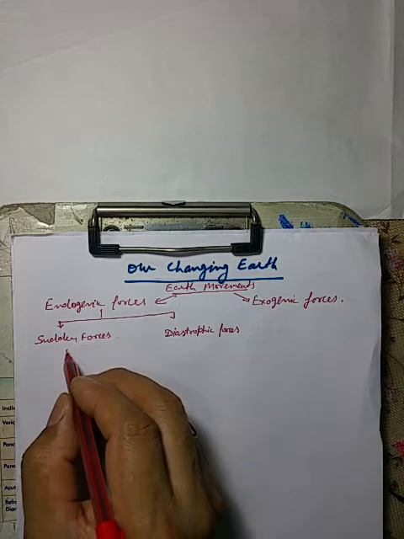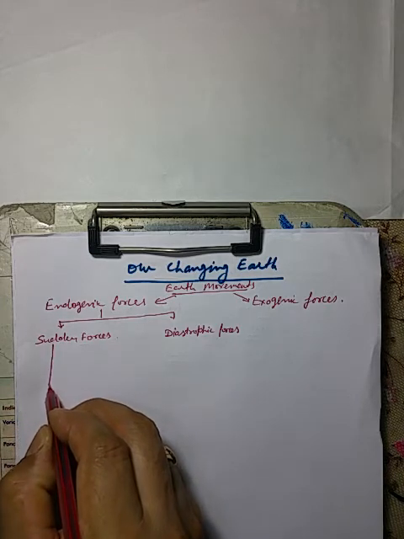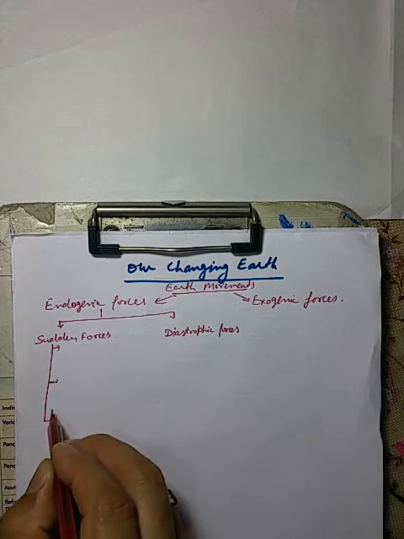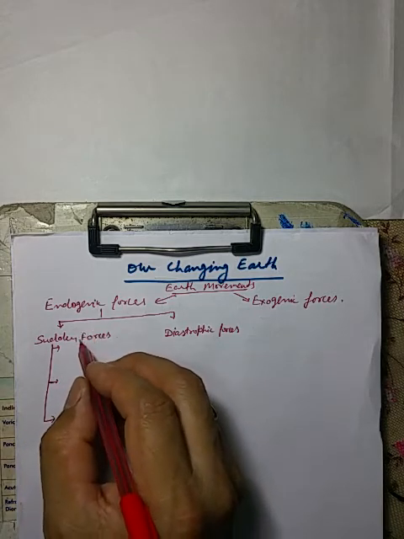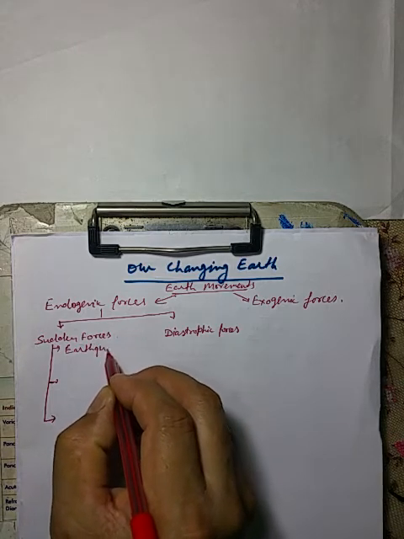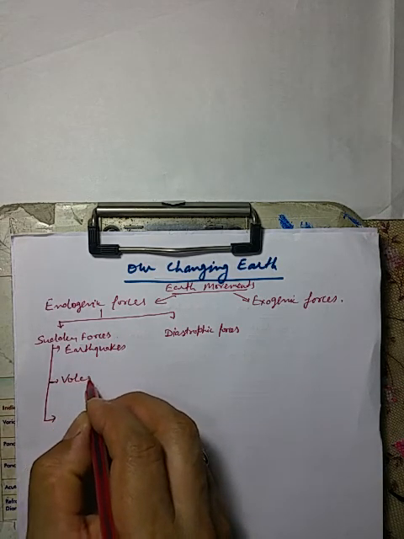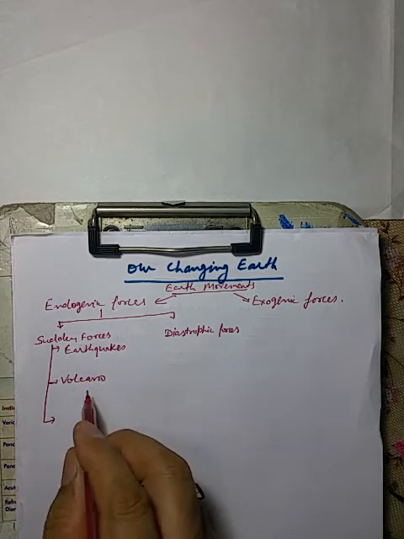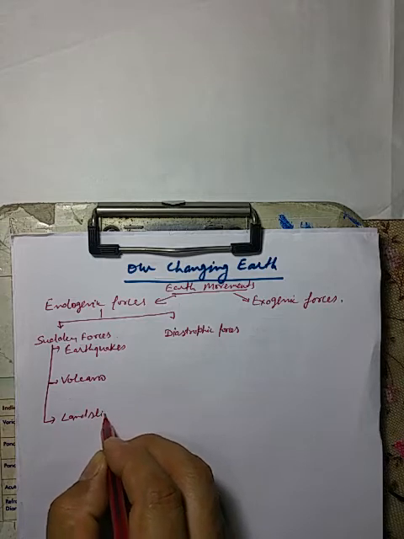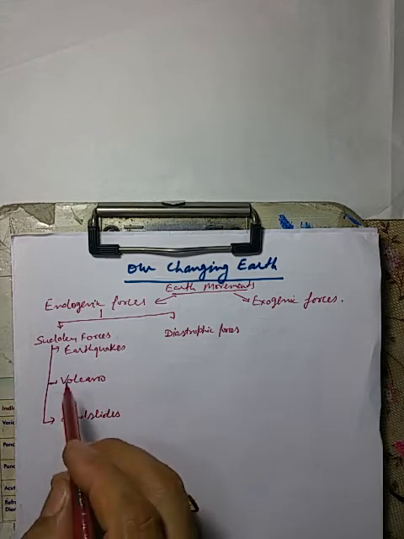These sudden forces may cause, number one, earthquakes, number two, volcanoes, and number three, landslides. Okay, so these are sudden forces.